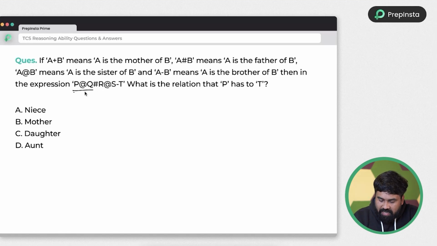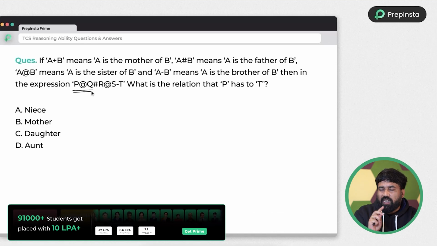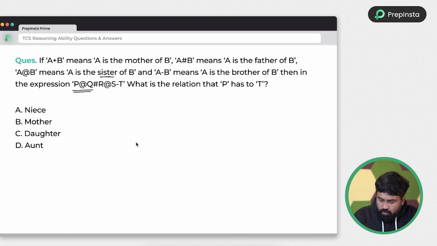So P at the rate Q. What is meant by at the rate? Find it out. The answer is completed for that particular portion, right? You don't have to worry about all the information they're providing, or remember it. So don't try to read it. P at the rate means sister. So P is sister of Q. This is what you have to do in the exam. This is the rough work I will do.